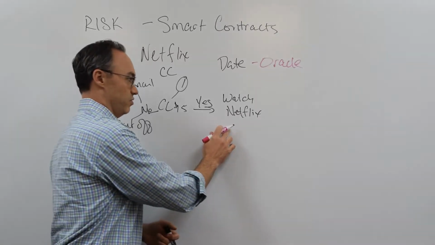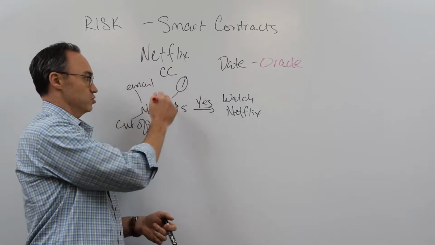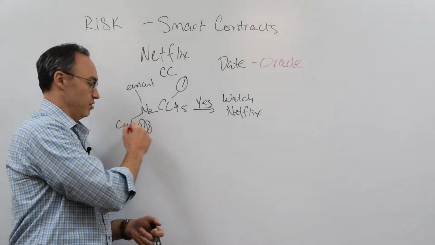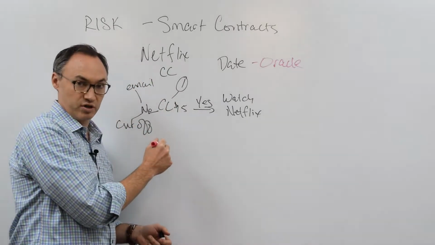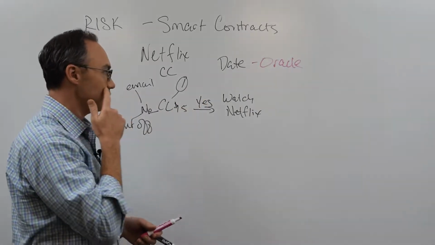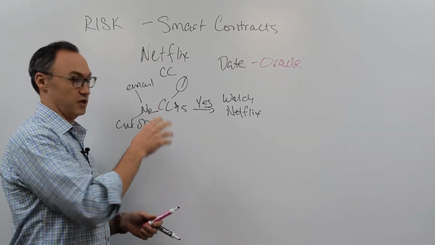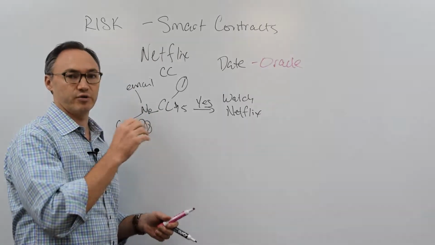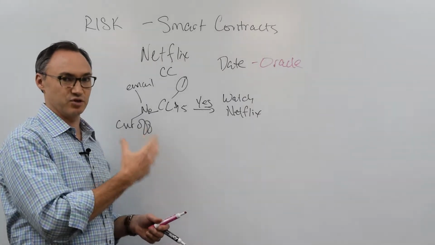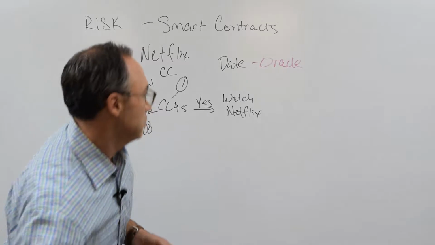Yes. Okay. Now, here's what you can do. Did it go through? No. Here's what's going to kick off. There's going to be an email, and I'm cut off from watching Netflix until I can somehow reconcile this situation. Okay. So that is essentially what a smart contract is. Now, that is not a smart contract on a blockchain or in decentralized finance or anything, but that's the gist of a smart contract that probably most people are very familiar with.